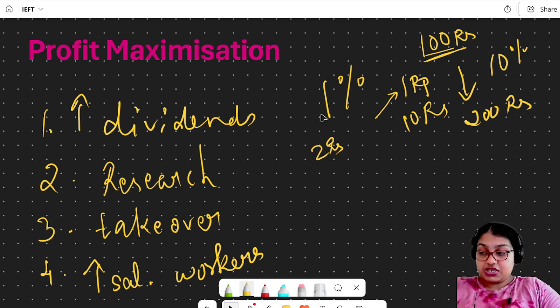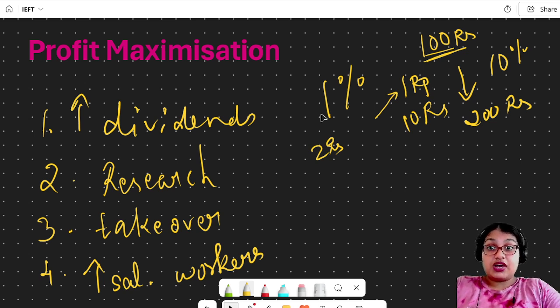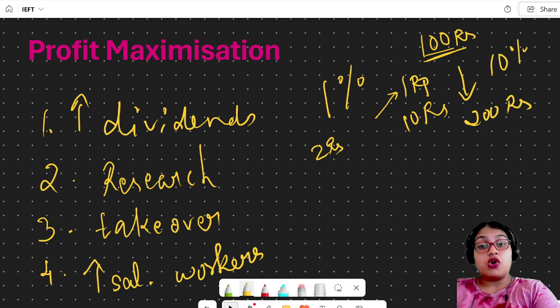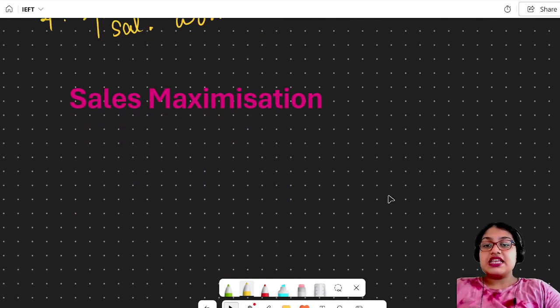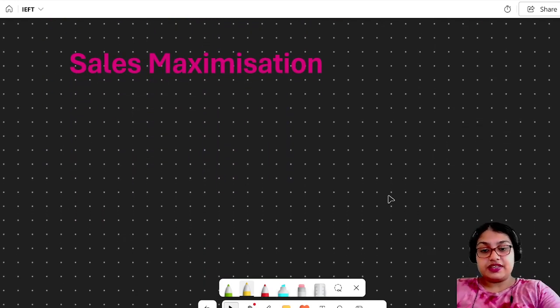So why is the firm looking for maximum profit? Because of higher dividends for shareholders. More profit means they can use it for finance, research and development. Then higher profit makes the firm less vulnerable to takeover, and higher profit enables higher salary for workers. Then comes sales maximization, my next objective. What is sales maximization? Firms often seek to increase their market share.